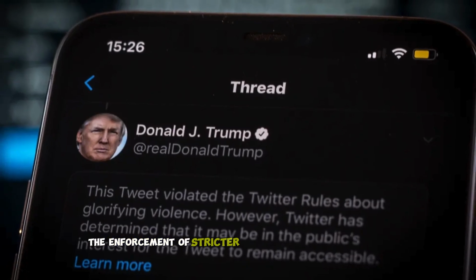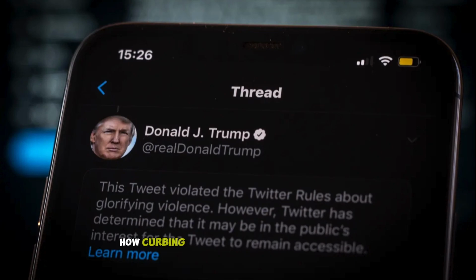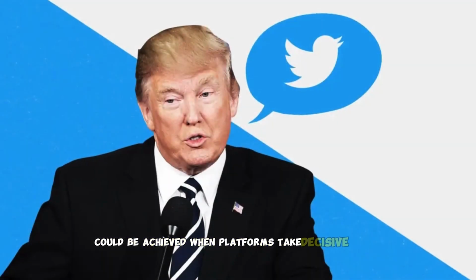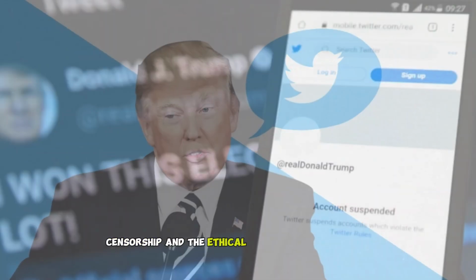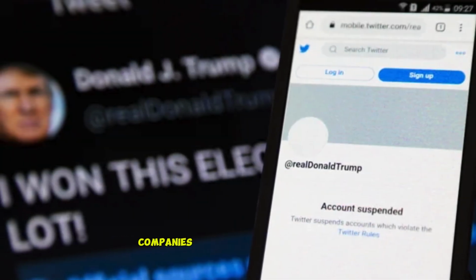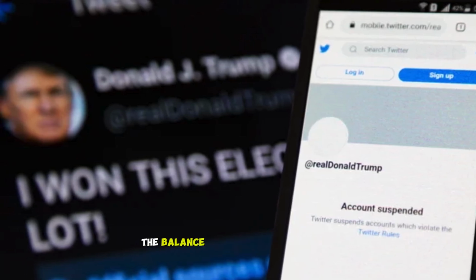The enforcement of stricter content moderation policies effectively demonstrated how curbing the spread of false information could be achieved when platforms take decisive action. However, the decision to ban Trump also ignited intense debates about freedom of speech, censorship, and the ethical responsibilities of tech companies in managing online content, raising critical questions about the balance between free expression and the prevention of harmful narratives.